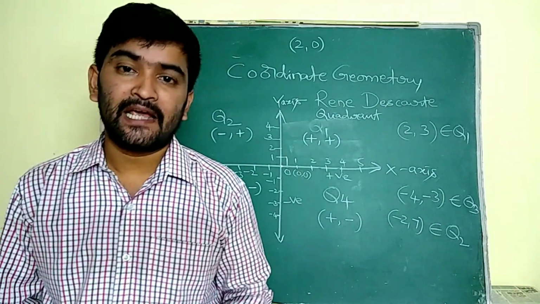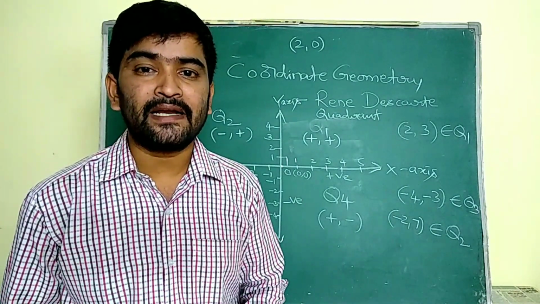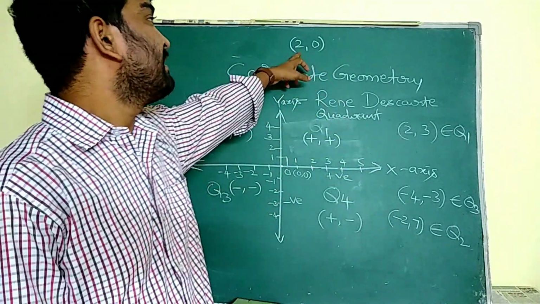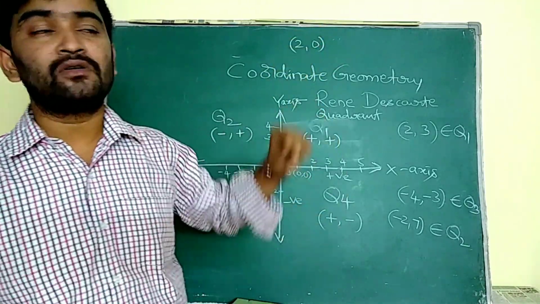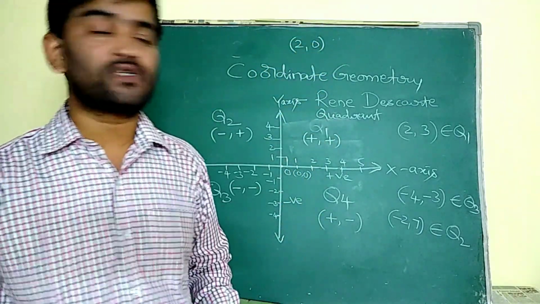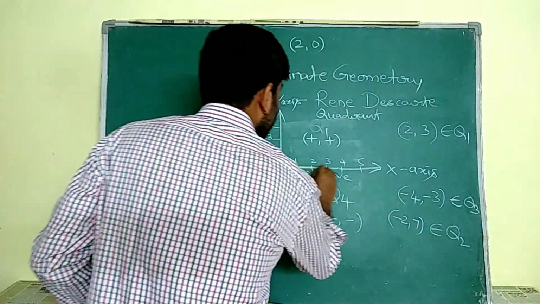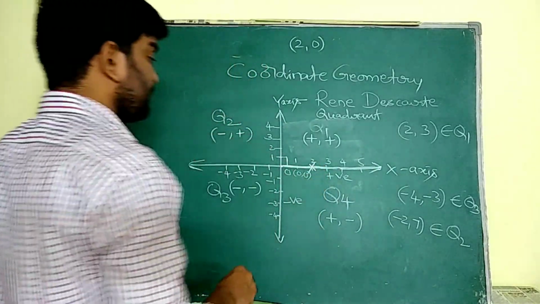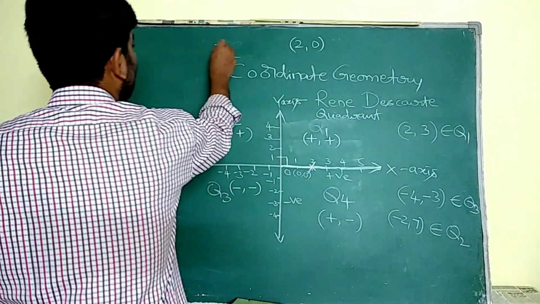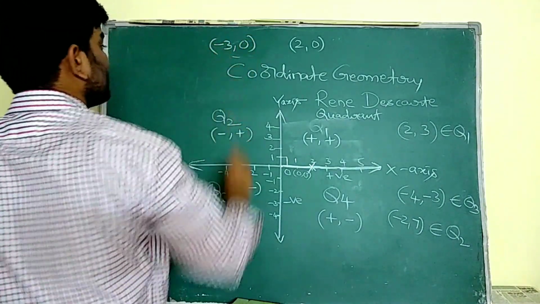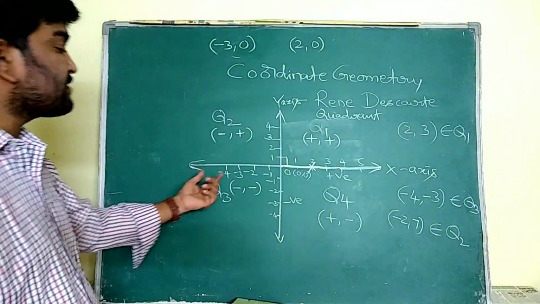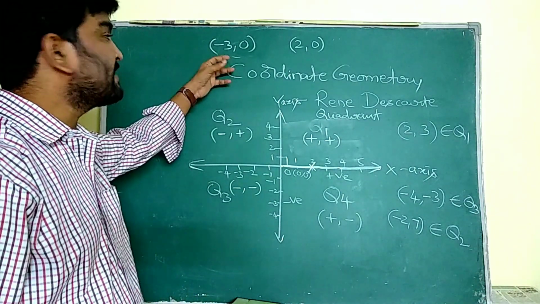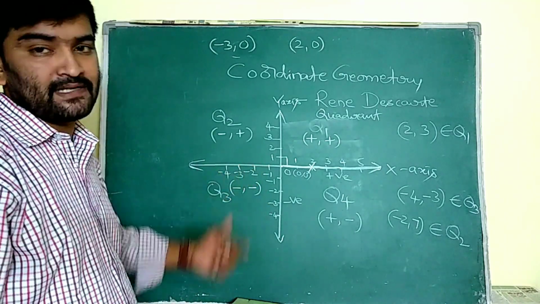We know that every point on the x-axis is in the form (some value, 0). Here it is (2, 0), so this belongs to the x-axis. In a specific way, this (2, 0) belongs to the positive x-axis, that is this one. If I give you (-3, 0), this is also (some value, 0), so that belongs to the x-axis. Specifically, this (-3, 0) belongs to the negative x-axis.